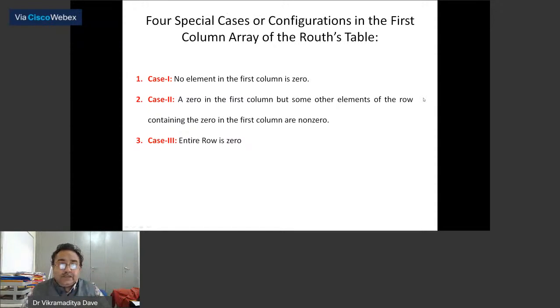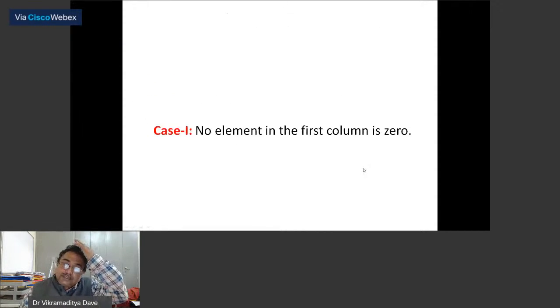So now we'll take some special cases. First, no element in the first column is 0. Case second, a 0 in the first column, but some other elements of the row containing the 0 are non-zero. Case third, the entire row is 0. So we will take all these 3 cases.